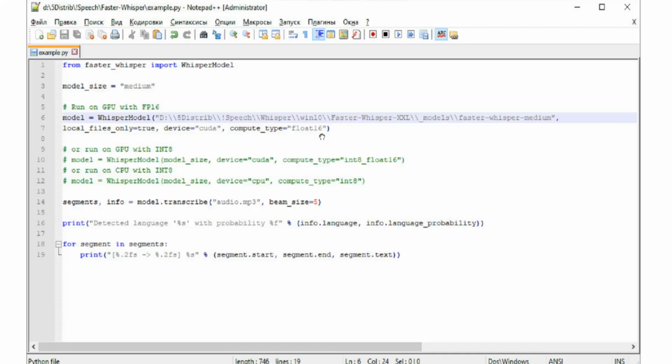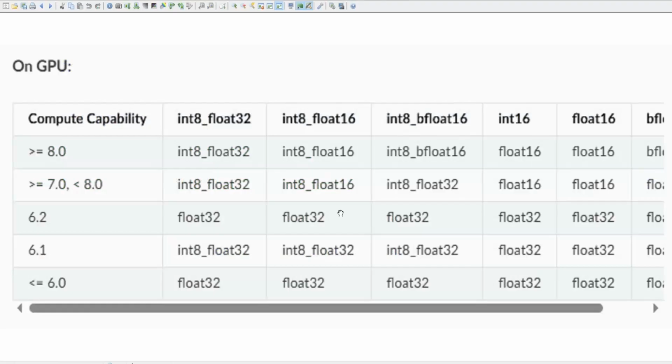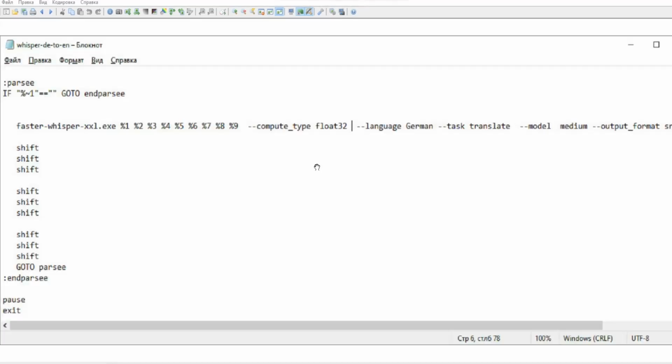I remembered that our P106-100 graphics card has a compute capability of version 6.1. I found this table online, but honestly I didn't understand much from it. I remembered that there was a similar parameter in the Faster Whisper XXL tool from the previous videos.